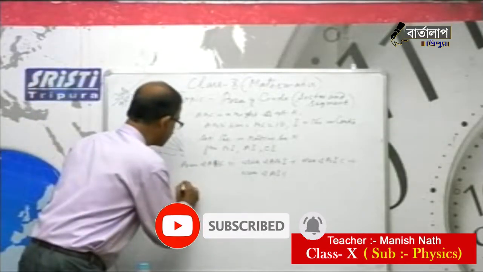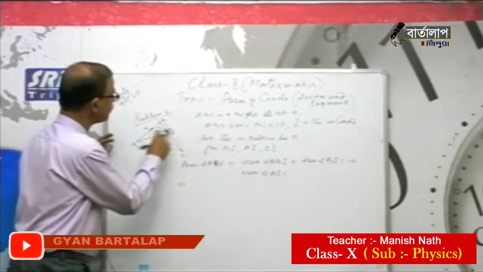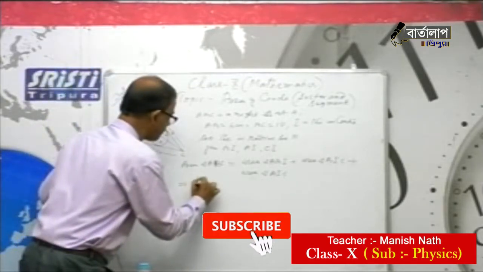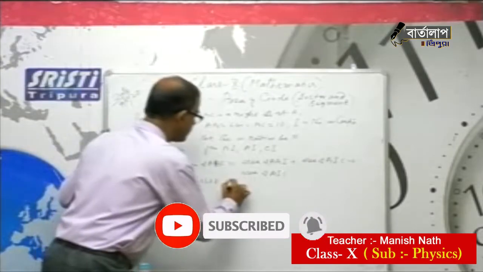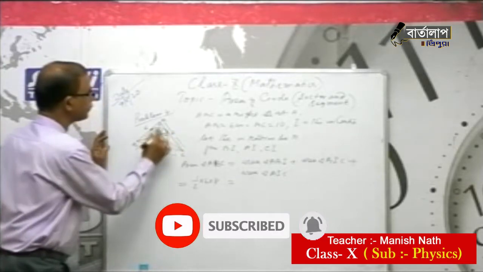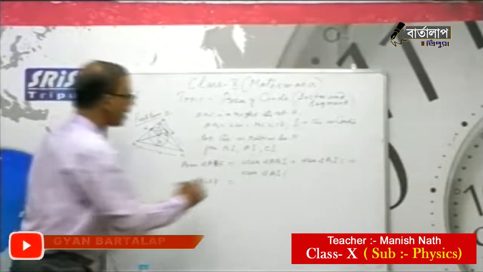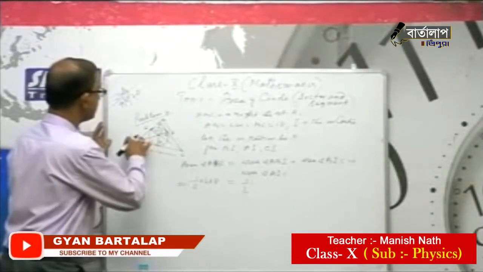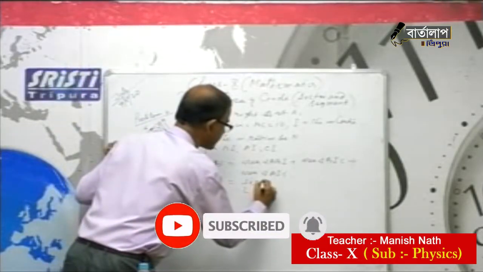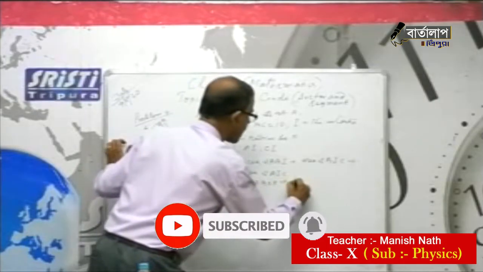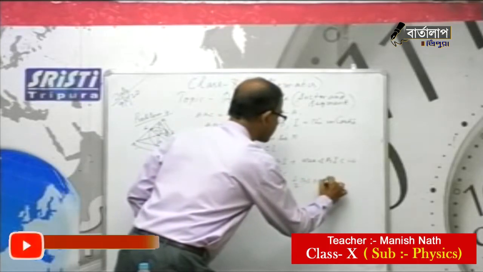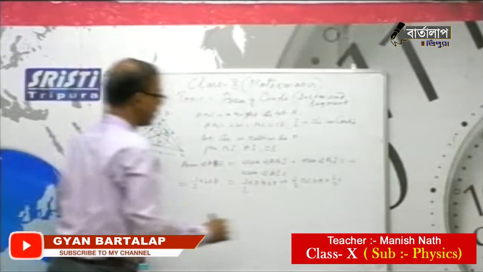Now this is a right triangle, and we already know all the sides. This is the 90 degree angle, so base 6 centimeter, height 8 centimeter. So it is half into 6 into 8. Now for the small triangles, the height of all is r, the radius. So half, AB is the base, r is the height: half AB into r, plus half BC into r, plus half AC into r.